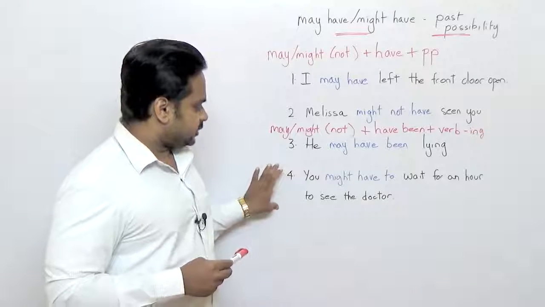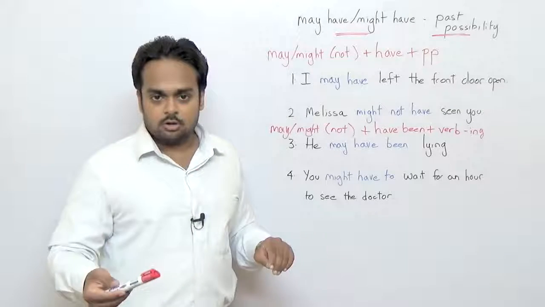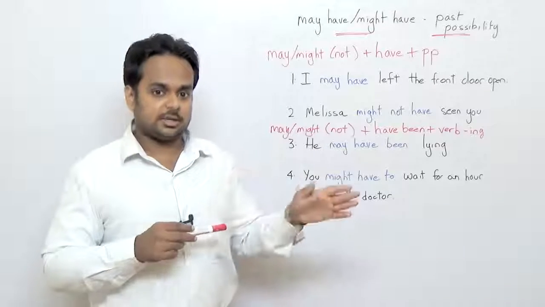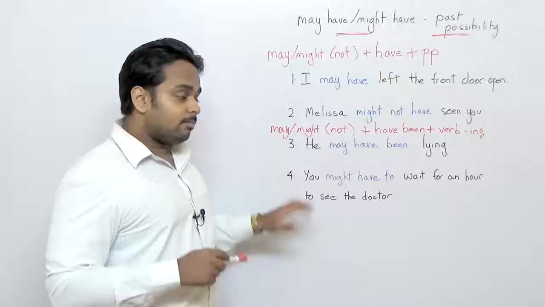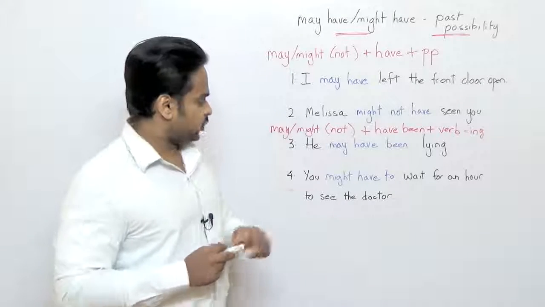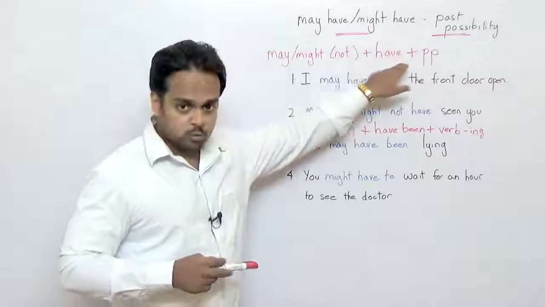So in this sentence, she is saying that if I come to the doctor's office, it might be necessary or it might not be necessary. She doesn't know, she's guessing. But she's saying you might have to wait for an hour to see the doctor. Okay, so this has the form of may or might plus have to.